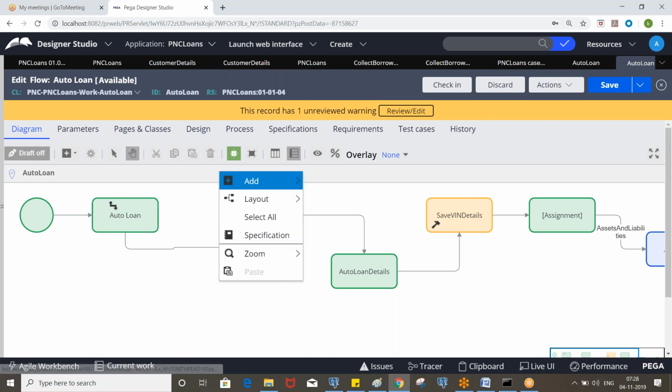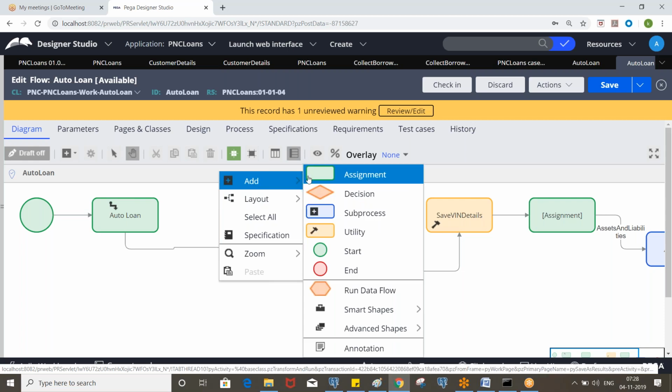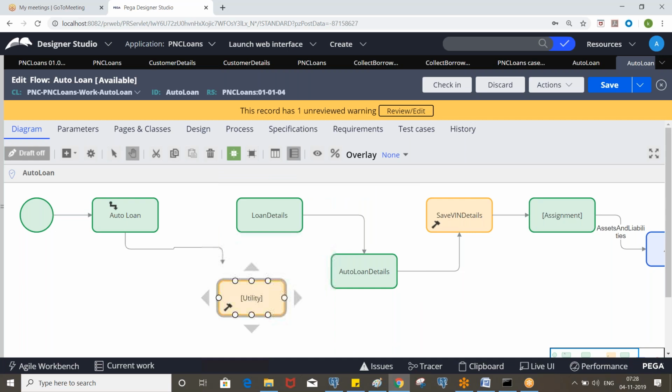We must use the queue for agent activity, or we have a method called queue for agent. Or you can create your own activity and call that in it. That is also fine.